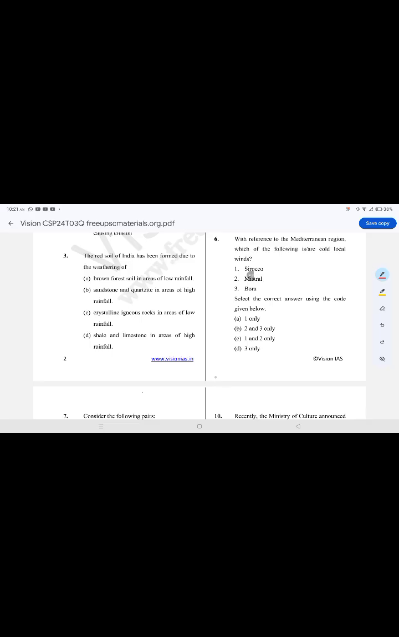Terracing is a method of soil conservation used to prevent gully erosion and their formation. The red soil of India has been formed due to the weathering of crystalline igneous rocks in areas of low rainfall.